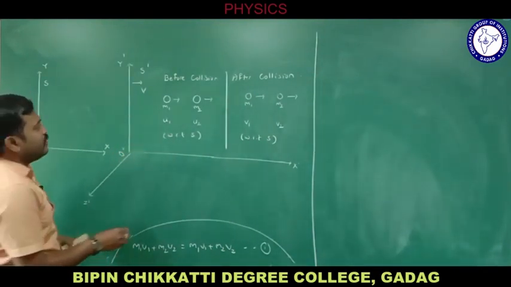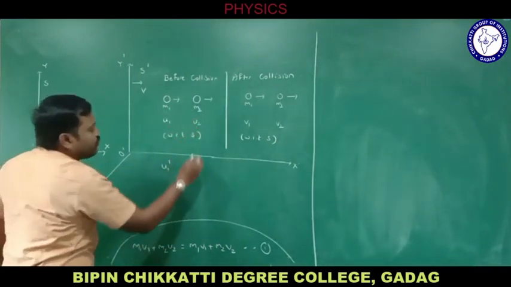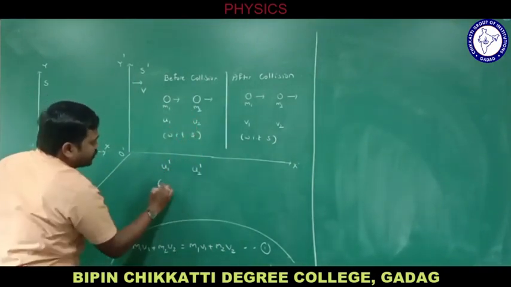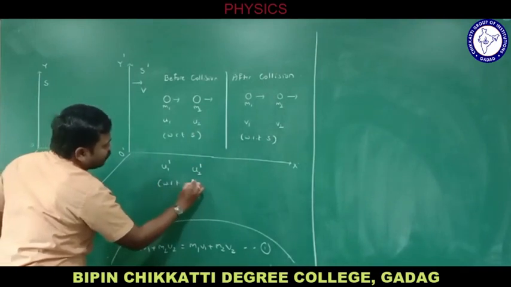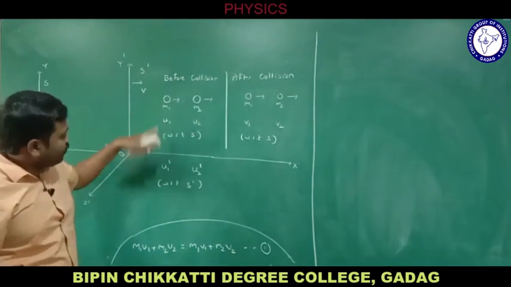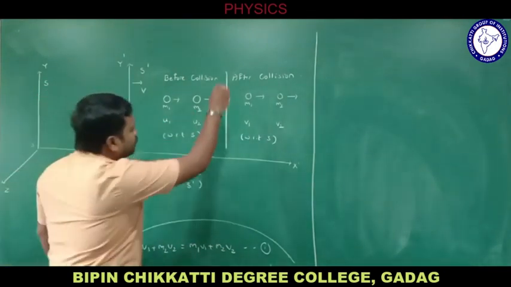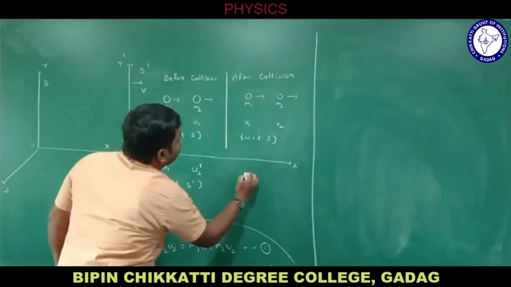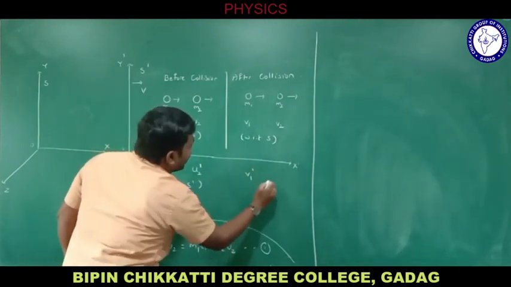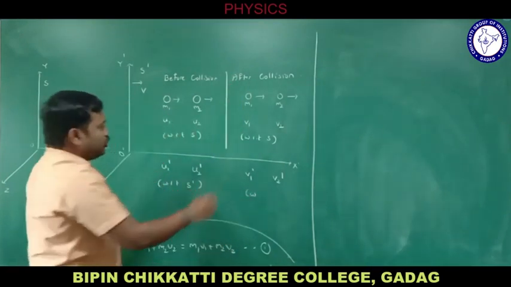Let me take the velocity of m1 as u1 dash and the velocity of m2 as u2 dash. This is with respect to frame S dash. Again, their final velocities after collision are v1 dash and v2 dash.